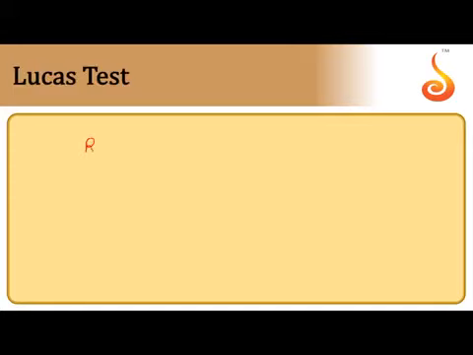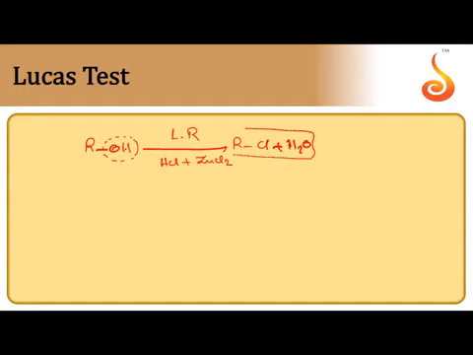Next, Lucas test. When alcohol is treated with Lucas reagent, which is nothing but concentrated HCl and anhydrous ZnCl2, OH is substituted by chlorine and we can get alkyl chloride. As soon as alkyl chloride is obtained, it will be immiscible with water. Alkyl chloride is very less soluble in water, whereas alcohol is highly soluble. So alcohol is a clear solution, it seems like water only. As soon as it is converted to alkyl chloride, we can get some turbidity, an immiscible liquid.